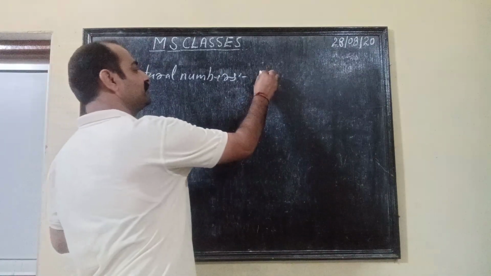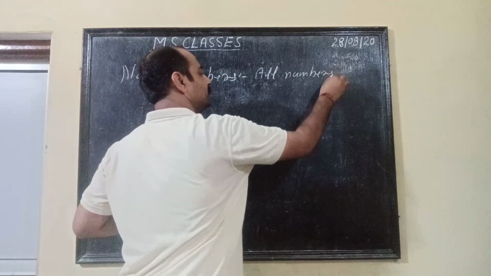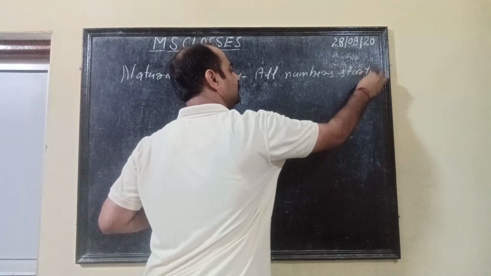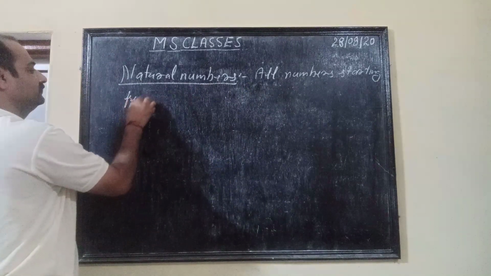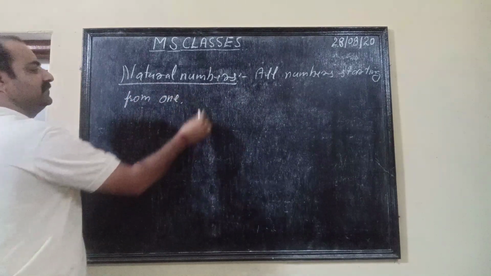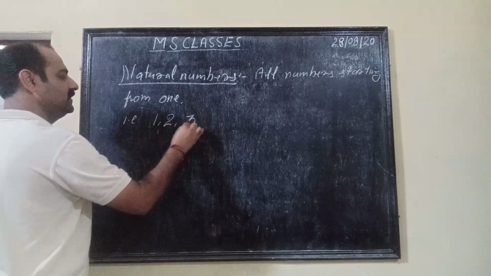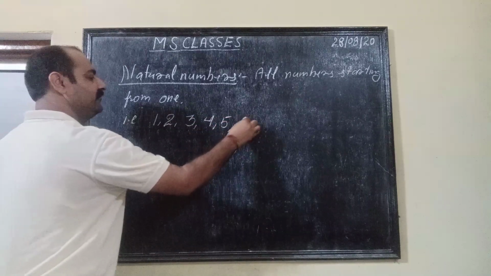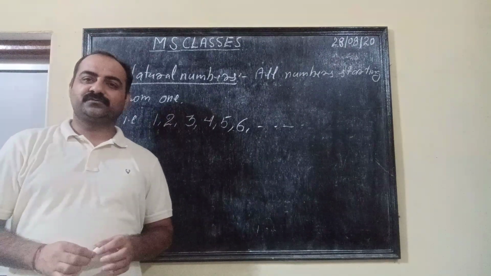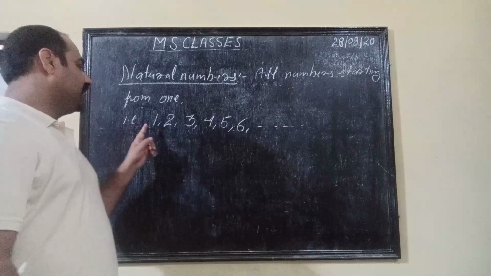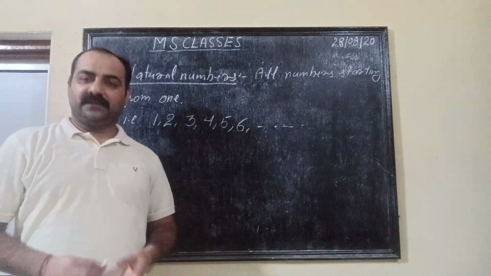These are all numbers starting from 1. These are 1, 2, 3, 4, 5, 6 and so on. So all the numbers that we use to count something, like 1, 2, 3, 4, 5, 6 and so on, these are all called natural numbers.